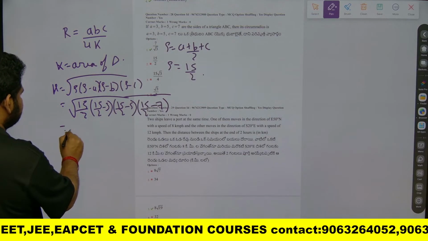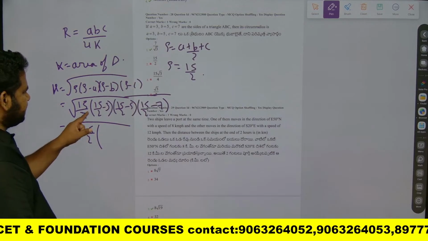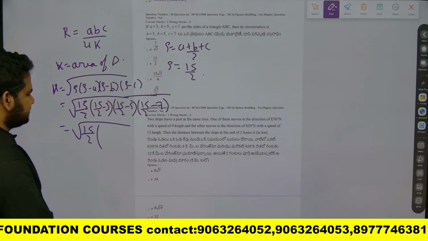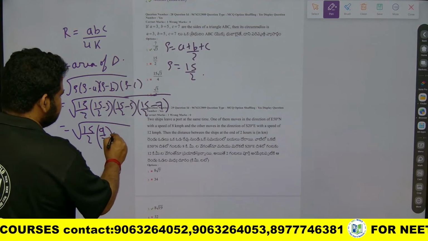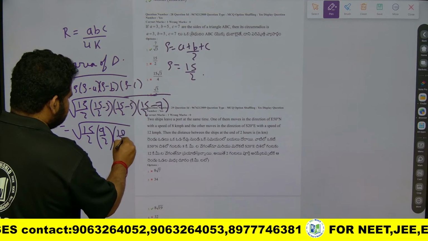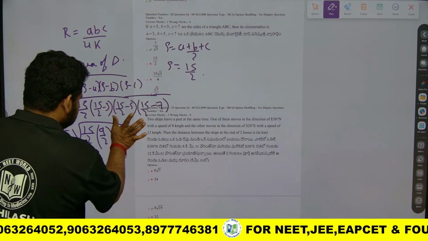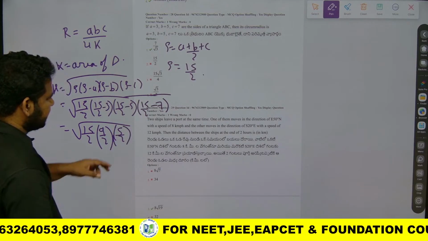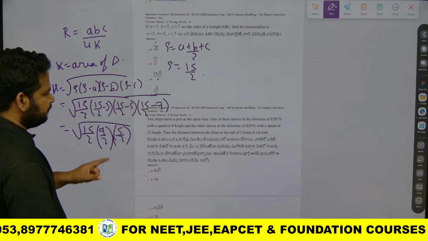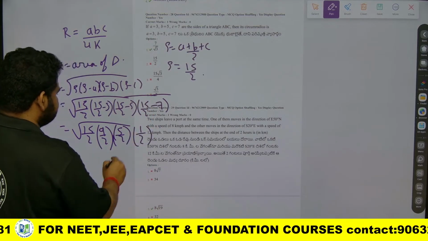Now if I take the LCM, this will become 15 by 2 into 9 by 2, into, 15 minus 10 is 5 by 2, into 15 minus 14, which is 1 by 2.